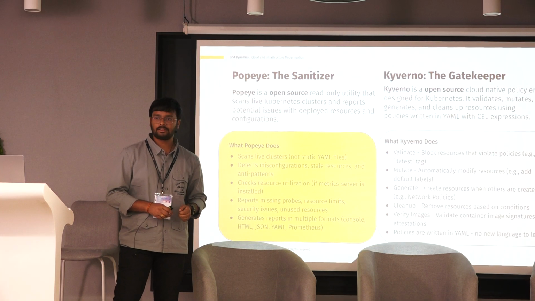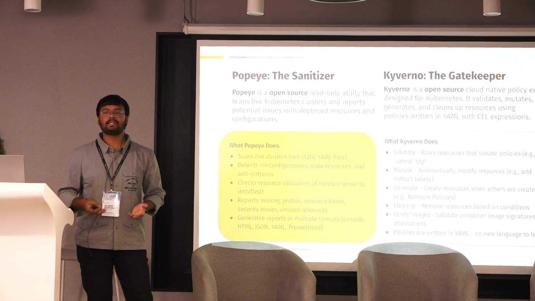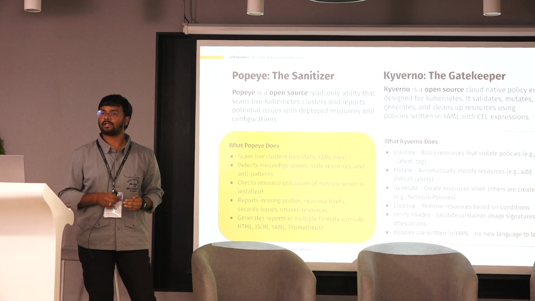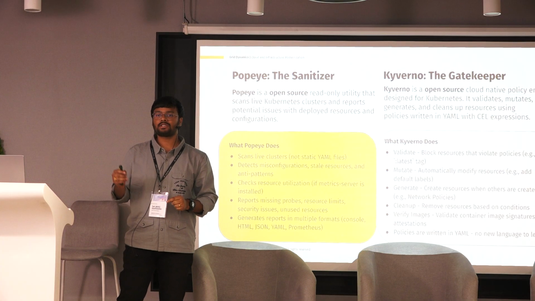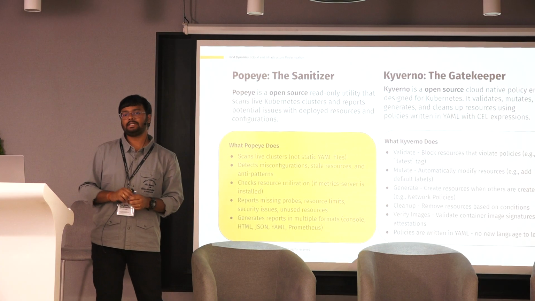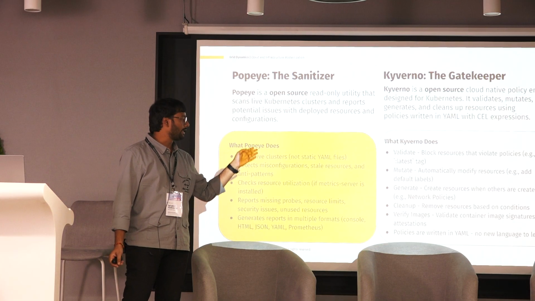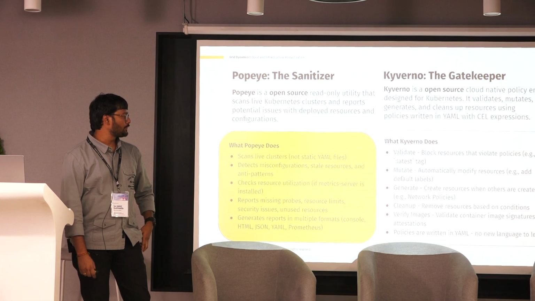One is validate, based upon the policy that we have created. Whenever an incoming creation request comes to the cluster, it will validate it against the policy. If it is properly applied according to the policy that we have kept, it will allow it, or else it will reject it. Then there is mutate.